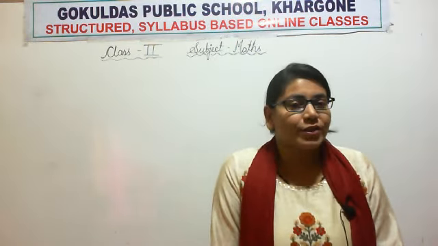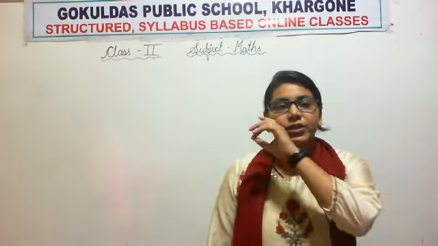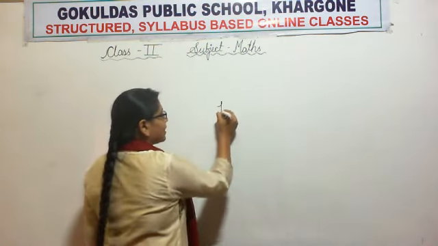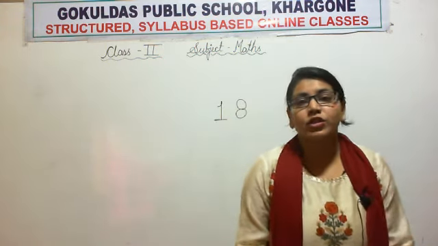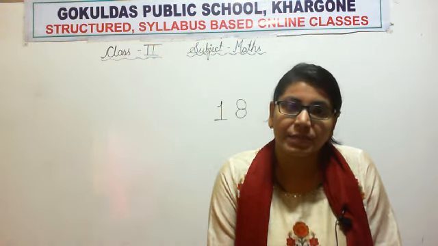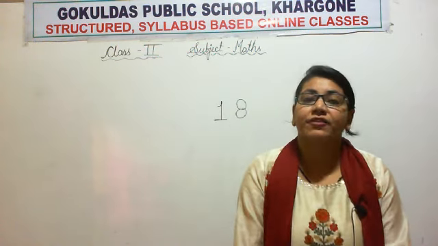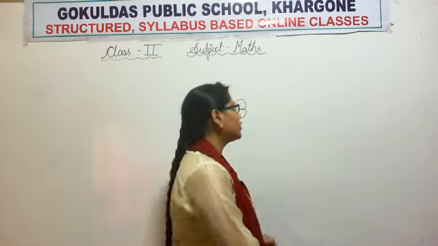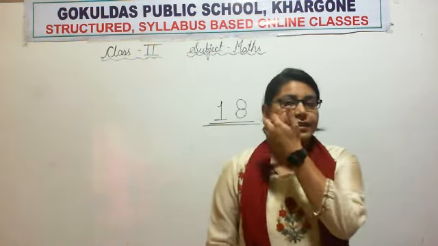So suppose today is your birthday and today in the evening you are going to give a party to your friends, and suppose you invited 18 friends. If you are going to give a party to your friends, then your parents have to make all the arrangements. So for making the arrangements, they will ask you how many friends you have invited. They will surely ask you, so you will tell them, I have invited my 18 friends.